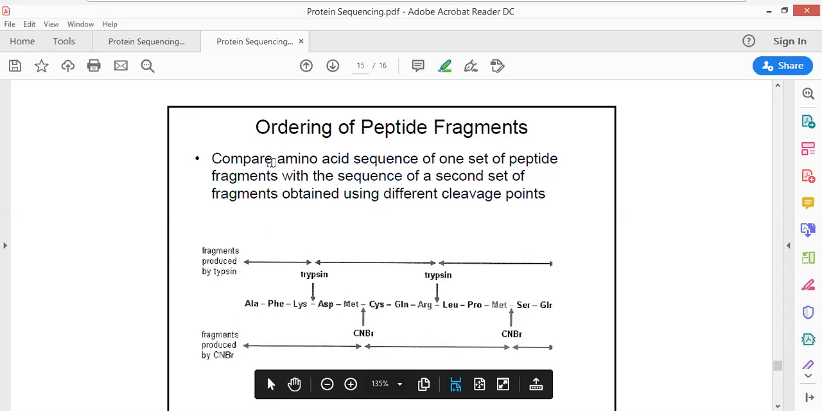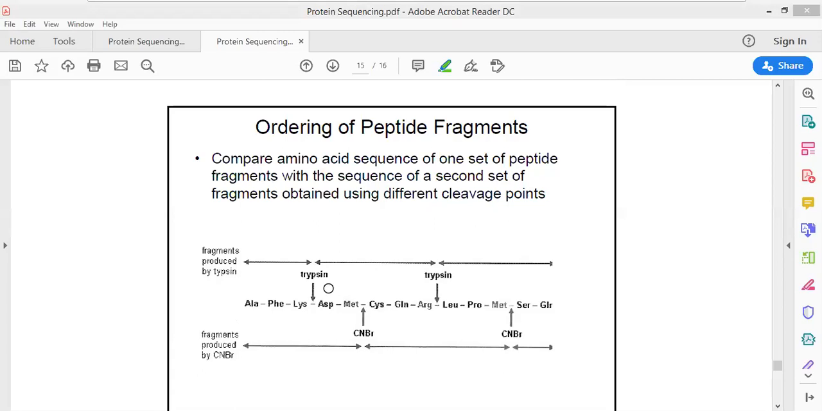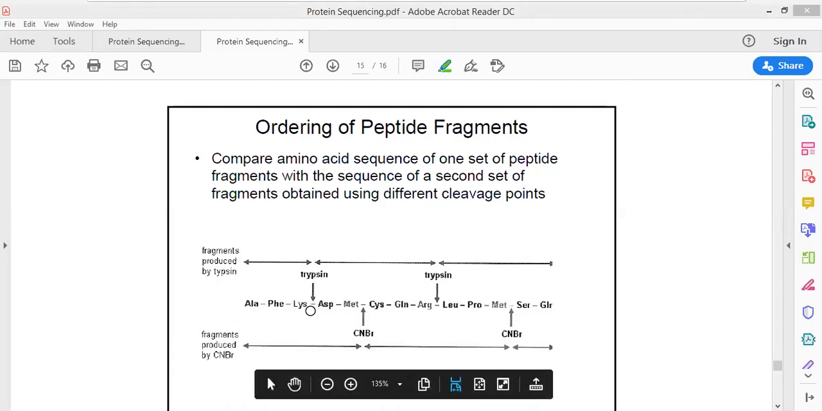Okay. Now, comparative amino acid sequencing can also be used to determine the sequence of a protein. For example, trypsin could be effectively used. Trypsin can be used to break down the peptide bond in between lysine and aspartate. CNBr is going to break the peptide bond after methionine, in between methionine and cysteine.